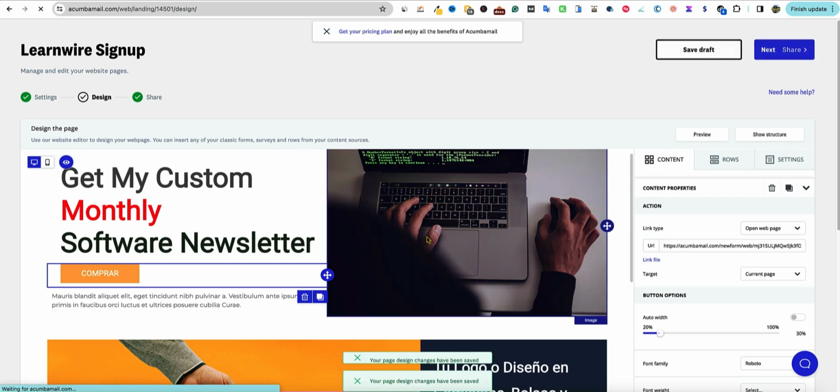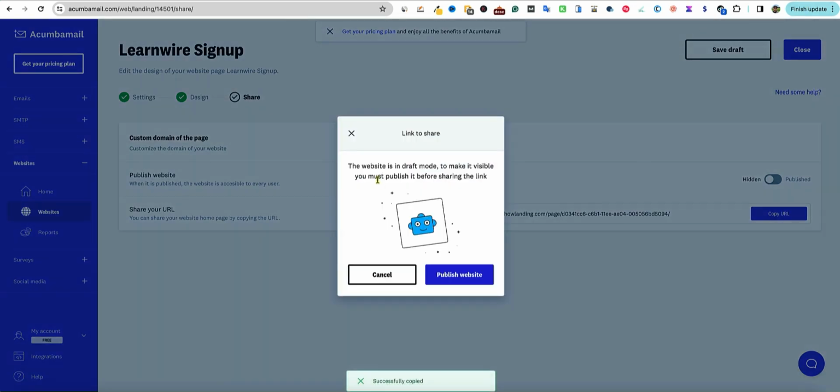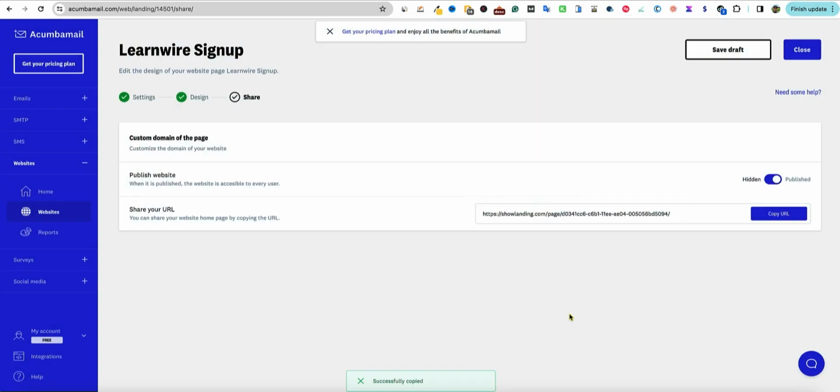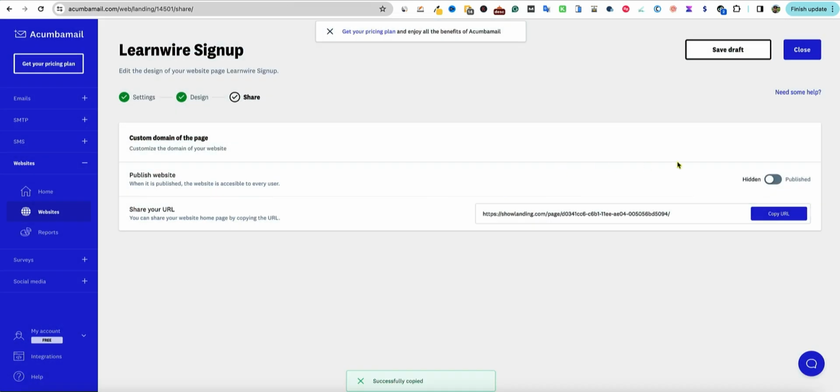So this was one of my favorite parts of the tool, was the website feature and the landing page feature right over here. So we have a landing page right here. I'm going to copy that. The website is in draft mode, so you have to publish it real quick. With the free plan, you cannot publish more websites or landing pages. So I can't on the free plan, period. But I wanted to just test it, but it's not going to let me do that.